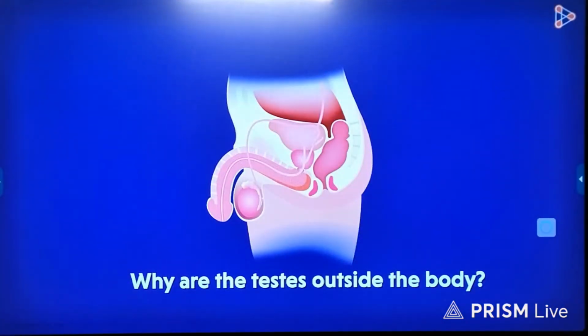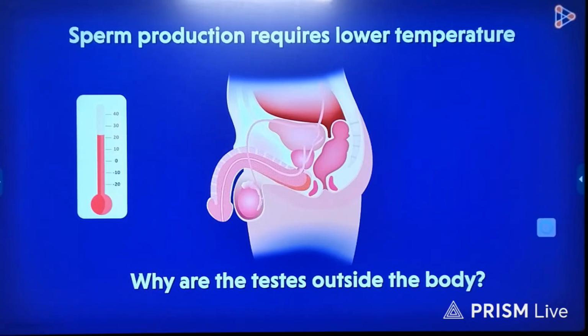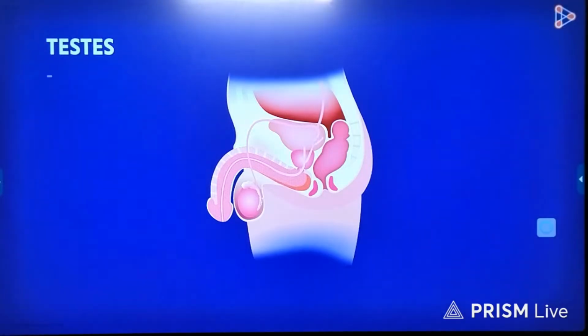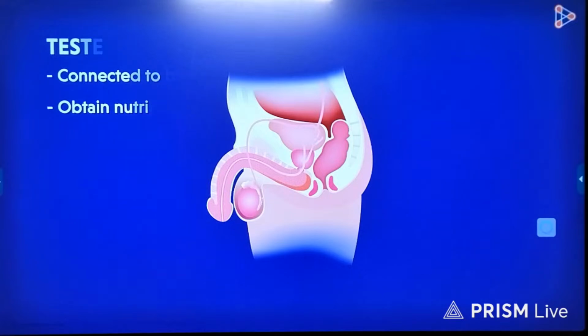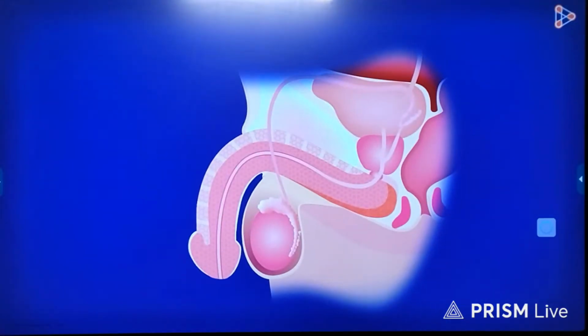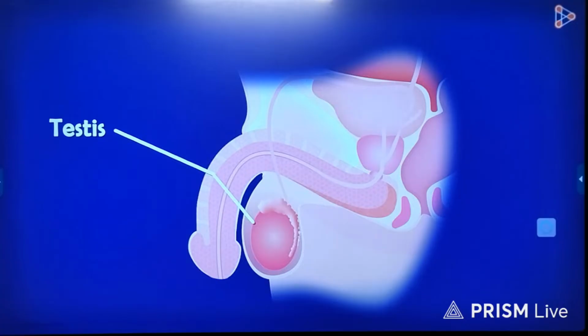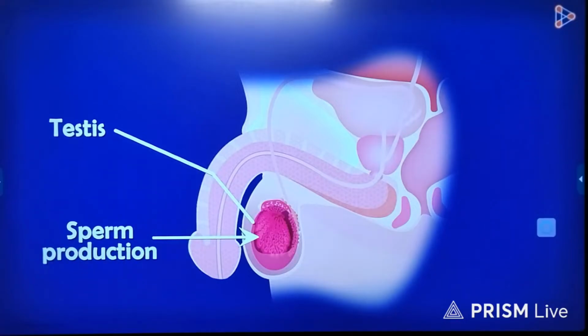Sperm production takes place at a lower temperature than the normal body temperature. The normal body temperature will not aid sperm production, which is why the testes are placed outside the male body. But how are the testes connected to the body then? Where do they get their nutrition from? With that, let us zoom in and see the structure of the testis. The testis is almost a bean-shaped oval organ with a mass of flesh placed halfway on its body. This is the place where the sperms are produced inside the testis. However, the sperms produced here aren't mature.